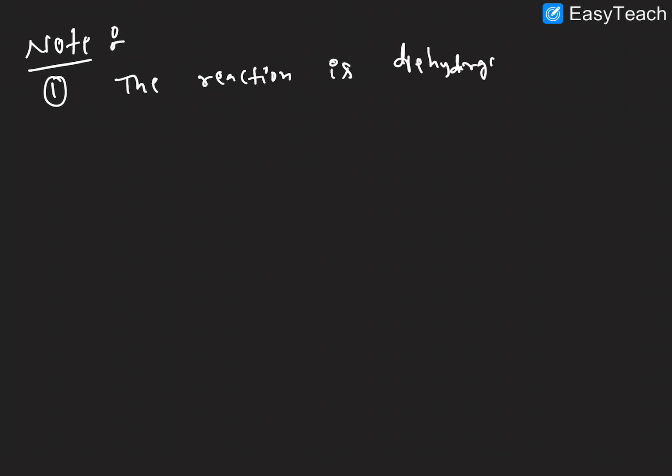Next, some important note points. The first is that this reaction is also called a dehydrogenation reaction. This reaction is an oxidation reaction. Why do we call it an oxidation reaction?